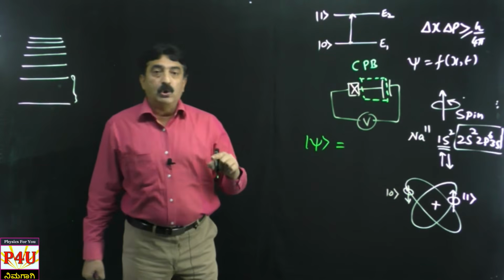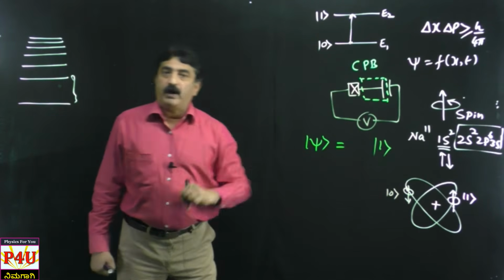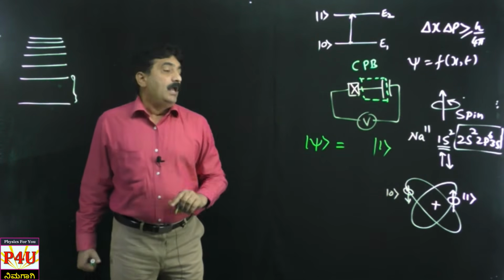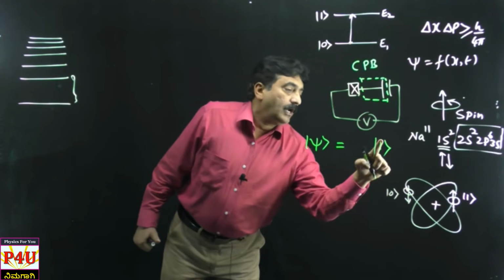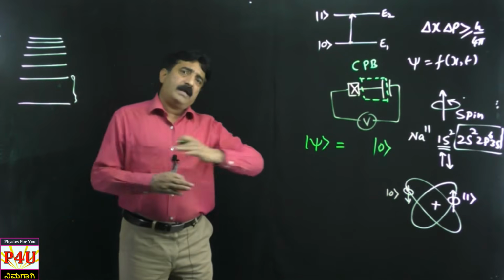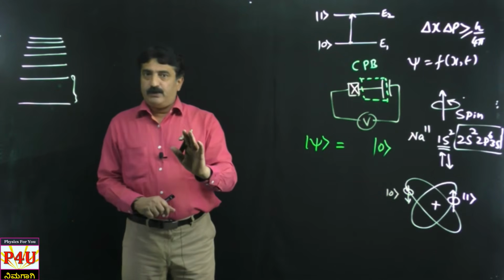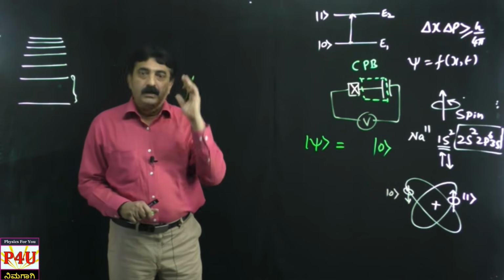That is equal to spin up means 1. That's all. 100% 1. Or if it is down state, 100% 0. Only spin down forever, it is 100% 0. Only spin up forever, it is 100% 1.